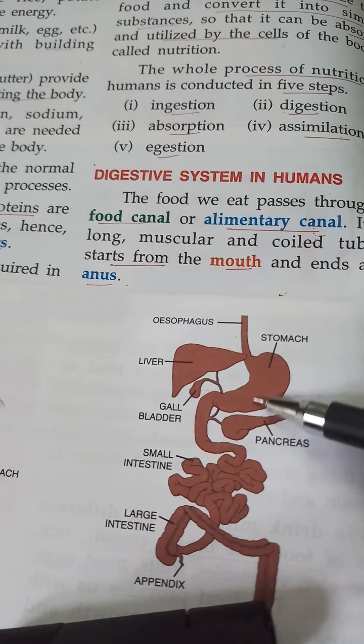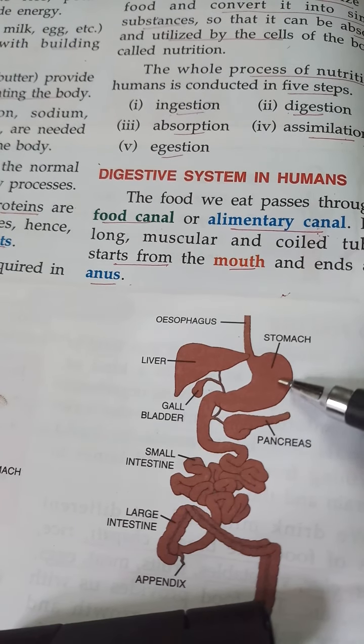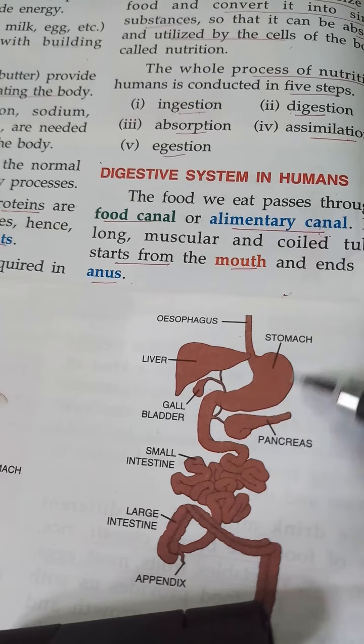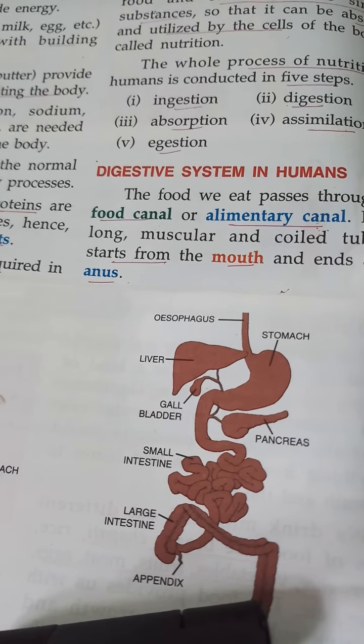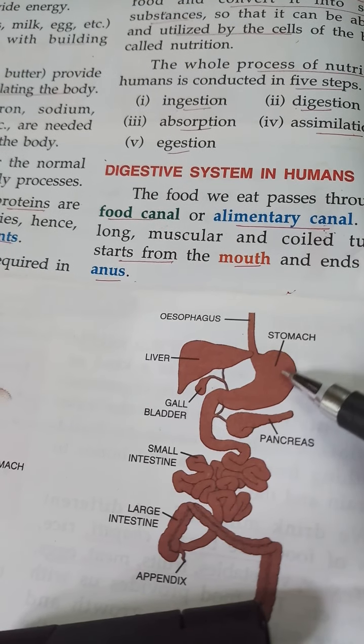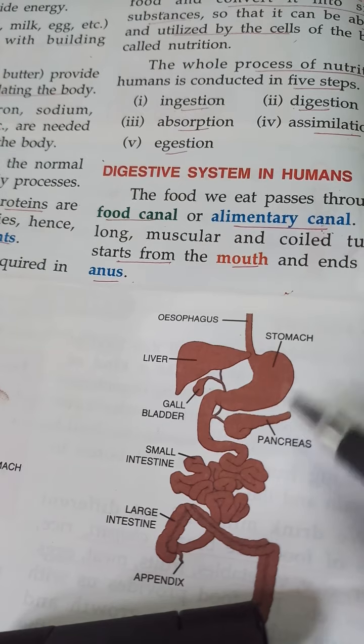Most of the digestion takes place in the stomach. Stomach also has digestive glands inside it. The stomach wall secretes some digestive enzymes that are the gastric juice.